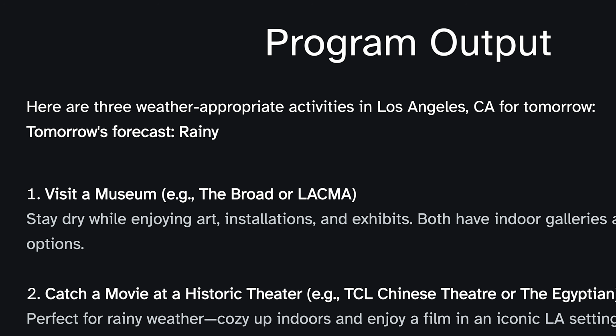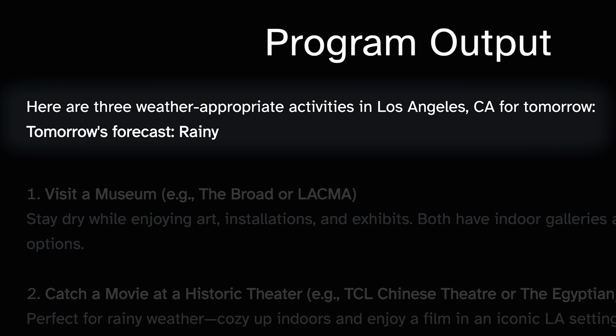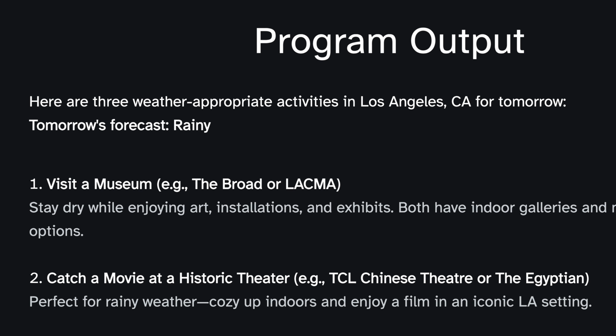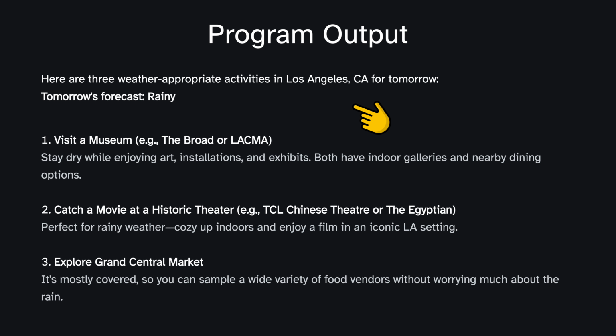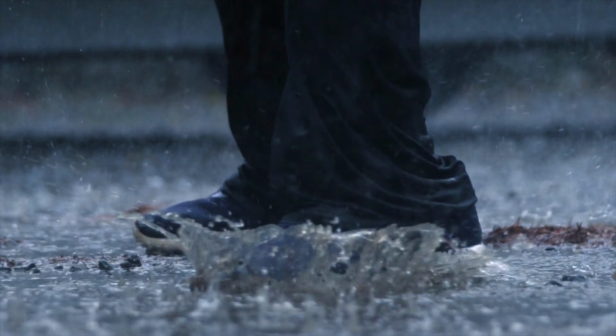So when we actually run the program, we can see in this result, the model realized it needs to get the forecast, so it correctly decides to invoke the tool, which always reports that there is going to be rain tomorrow. Hey, it's not an accurate forecast tool. The model correctly notes in its response that rain is expected tomorrow and proceeds to recommend a bunch of indoor activities. Nice. I guess we neglected to tell it just how much we love jumping in puddles.